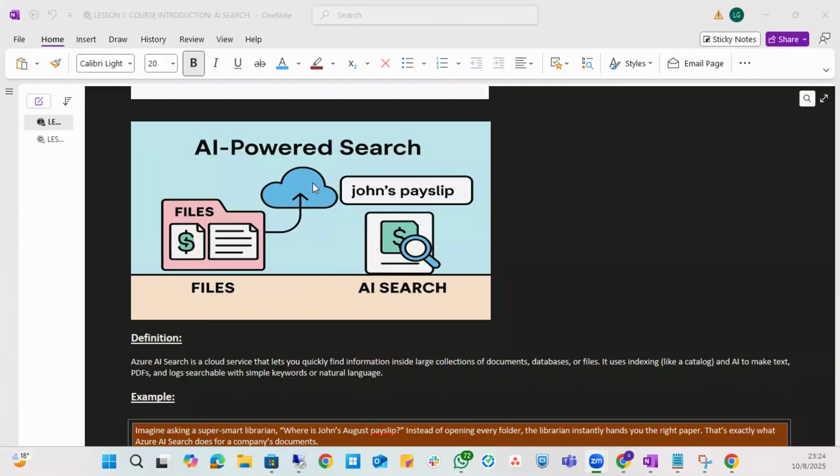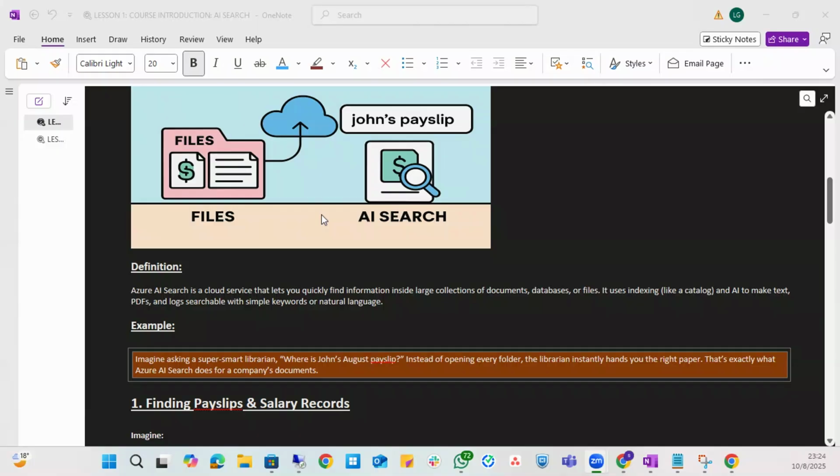Isn't that what ChatGPT does? Instead of ChatGPT having to look through all of the information in the world, this one is just looking for the company. So now this is a solution that companies want. Why? Because it's private. It's for them. They don't have to share the document on the internet. So they would like to pay you a lot of money to be able to do this particular thing. So we're not doing anything here. We're just explaining, because there's no point for you to click without understanding what you're doing.